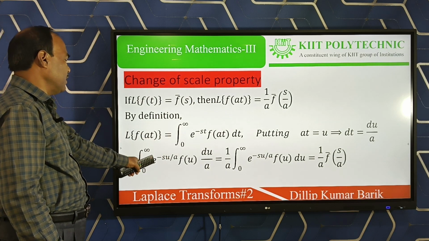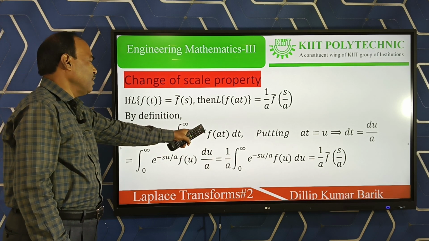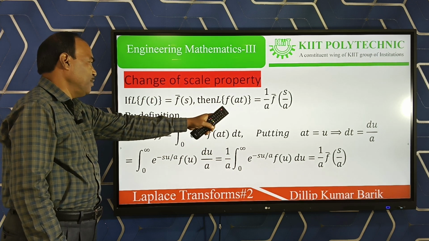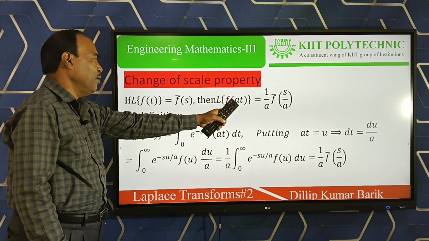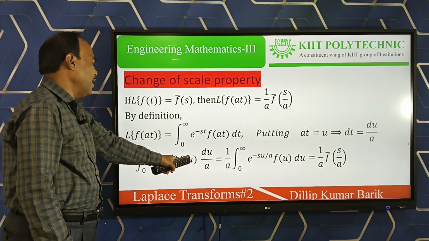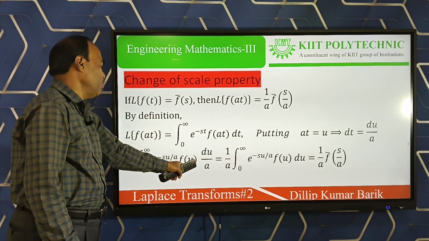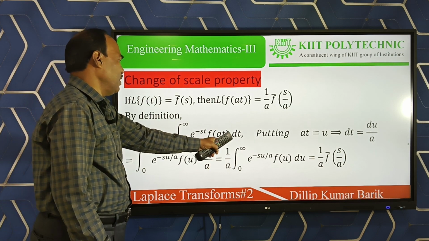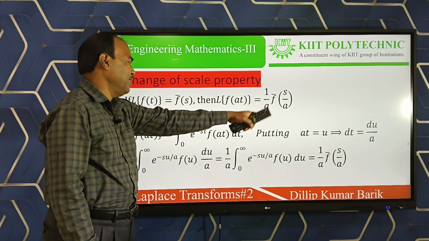Putting all these values in our expression, we get the integration from 0 to infinity of e to the power minus s times u by a, f of u, du by a.